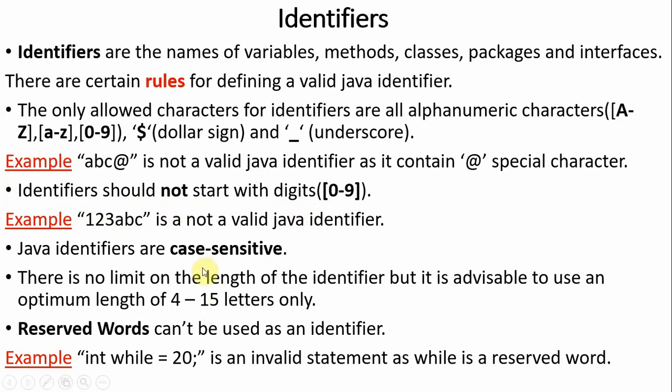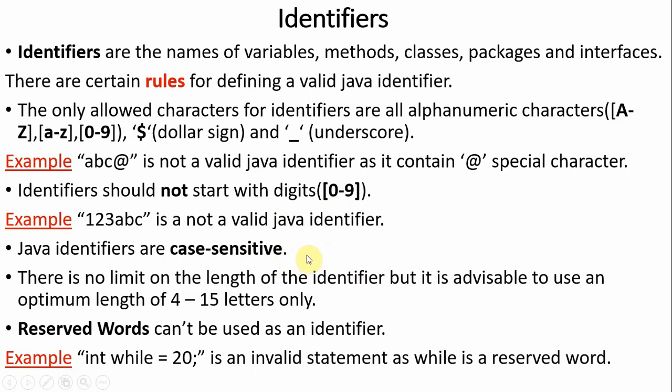The third rule is that Java identifiers are case sensitive. The Java language is case sensitive. What is case sensitive? Case sensitive means small a always differs from capital A; both are not the same.